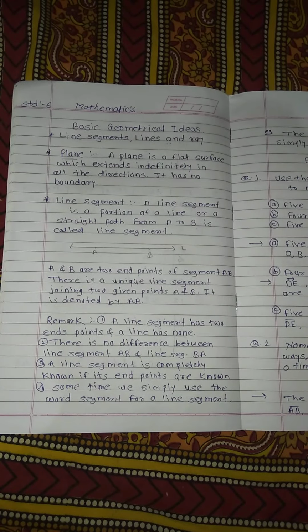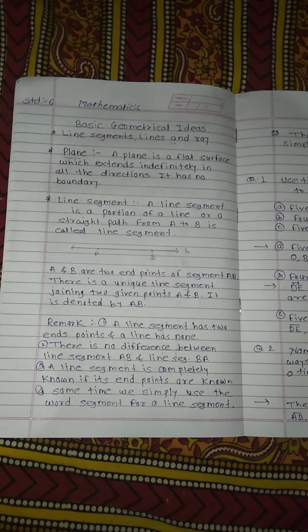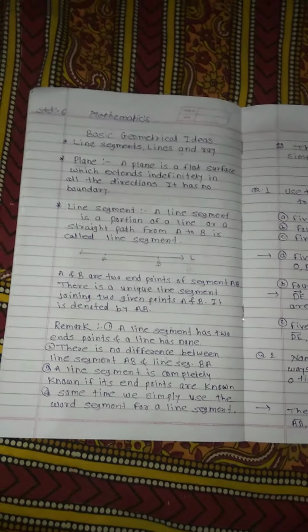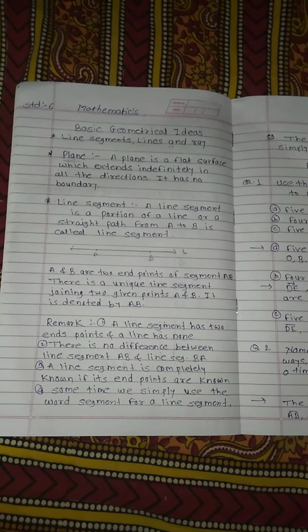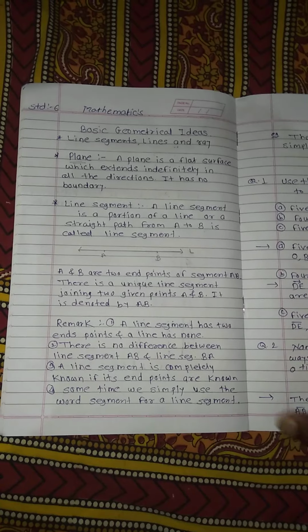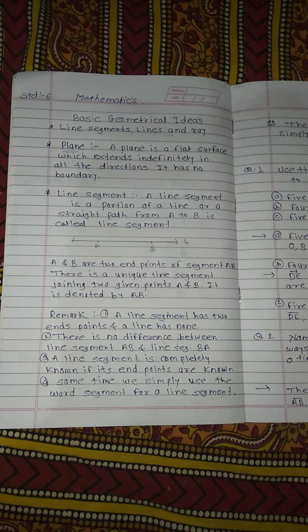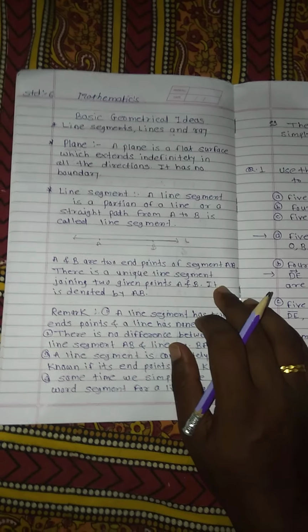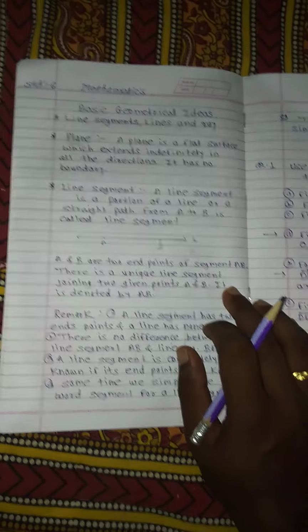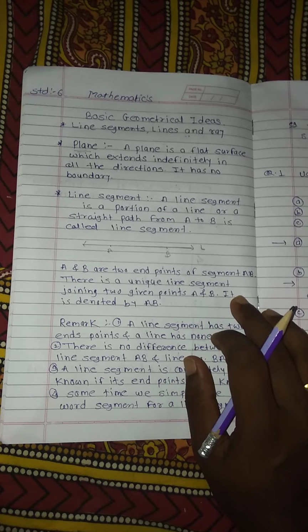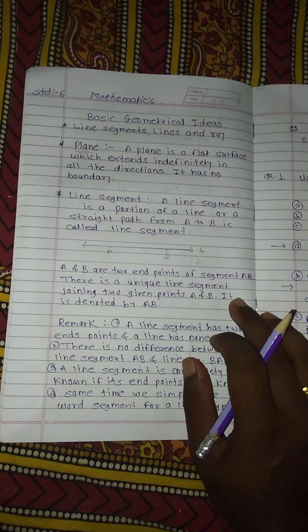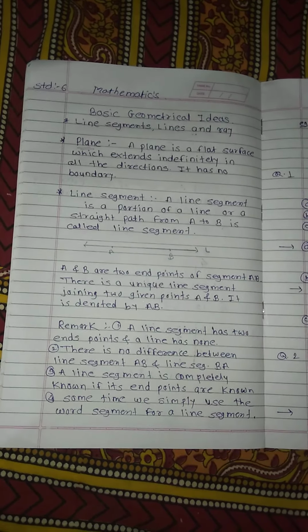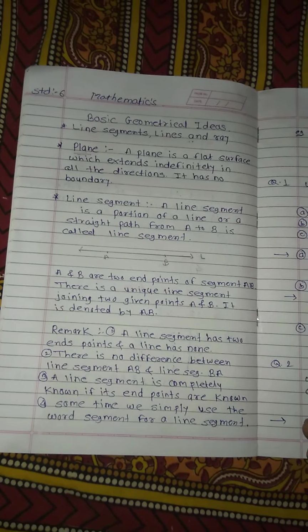Means a plane is a flat surface which can extend infinitely. You can increase that to any direction. This is called a plane. Our board is also a plane. Our notebook is also a plane. These are some examples of the plane. I hope you understand. Now we are moving toward the next point, line segment.